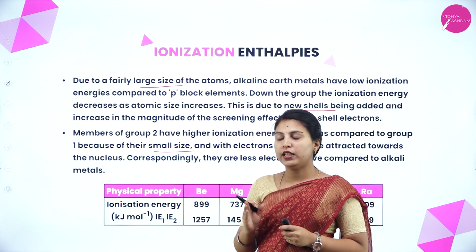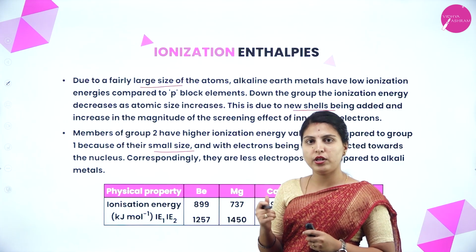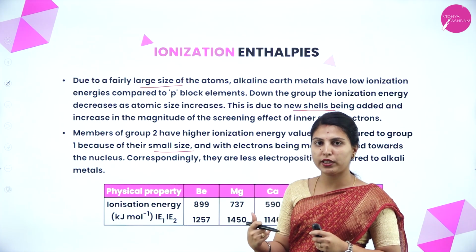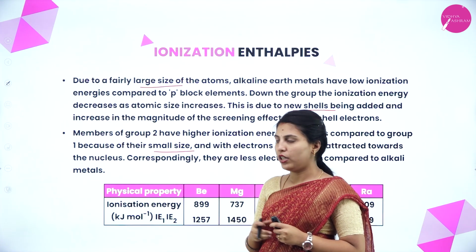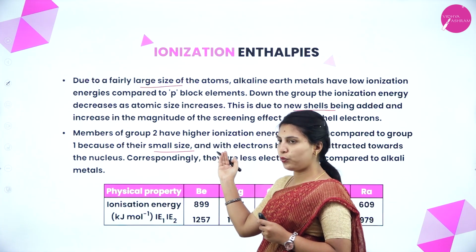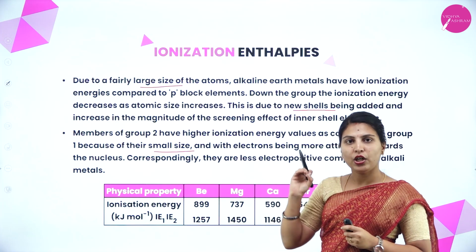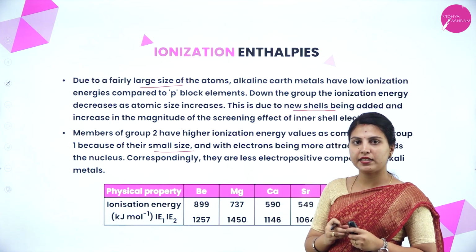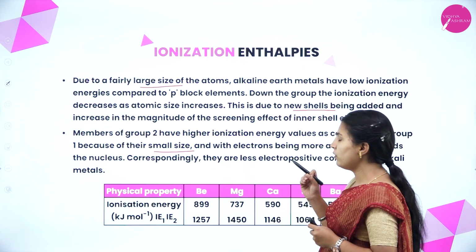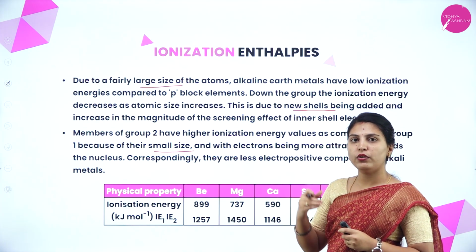We know one point: from left to right size keeps on decreasing, but from top to bottom in the periodic table, atomic size will increase. So comparing group 2 and group 1, group 2 has a slightly lower size, so it has higher ionization enthalpy. Also, electropositivity keeps decreasing from left to right.